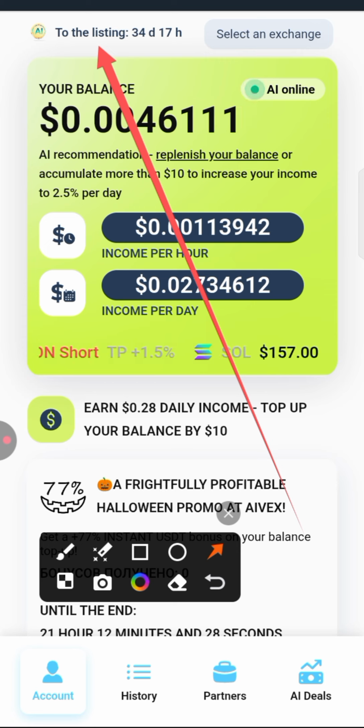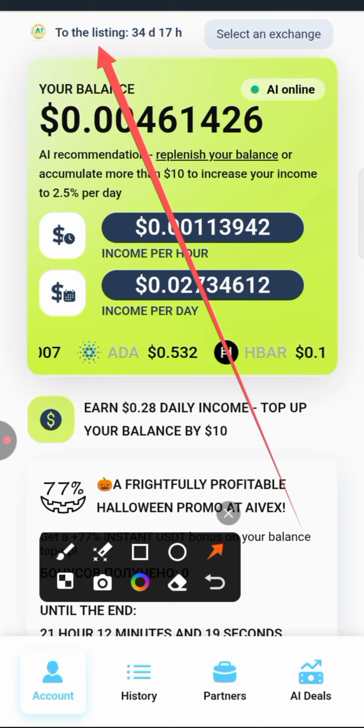So if you want to deposit USDT now, you have to deposit 10 USDT upward. So no more depositing 1 or 2 or 3 or 4 or 5, right? If you want to deposit, let me know in the comment section and I will reply to you.